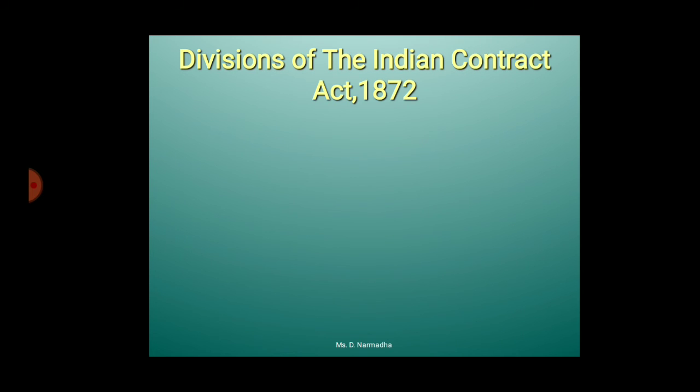Let's see the divisions of the Indian Contract Act. Originally, while passing this act, it had 266 sections.